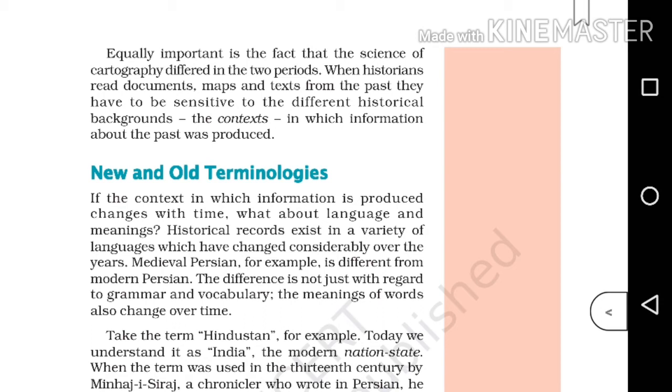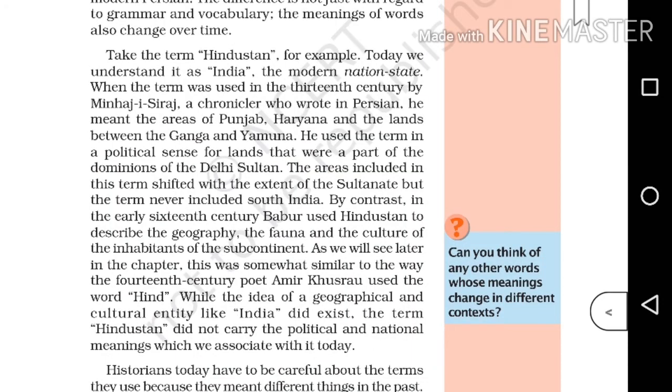Take the term Hindustan. For example, today we understand it as India, the modern nation state. When the term was used in the 13th century by Minhaj-i-Siraj, a chronicler who wrote in Persian, he meant the areas of Punjab, Haryana and the lands between the Ganga and Yamuna. He used the term in a political sense for lands that were a part of the dominions of the Delhi Sultan. The areas included in this term shifted with the extent of the Sultanate, but the term never included South India.